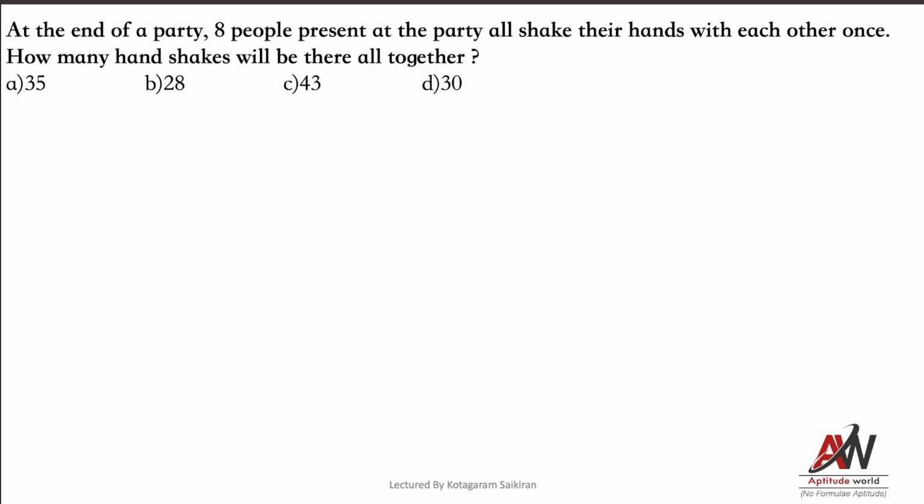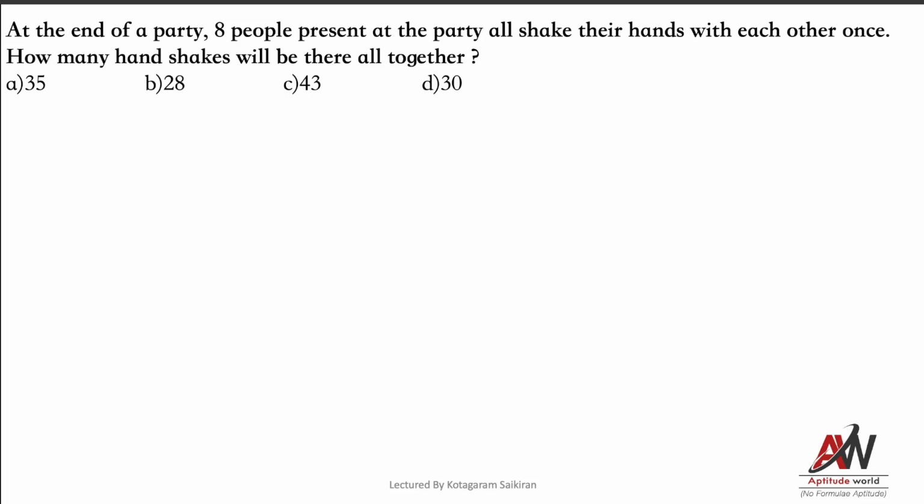At the end of a party, 8 people present at the party all shake hands with each other once. How many handshakes will be possible, he asked. Actually, there is a formula for that, but I'll be using permutations and combinations.